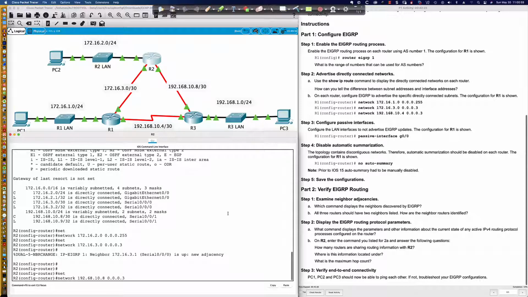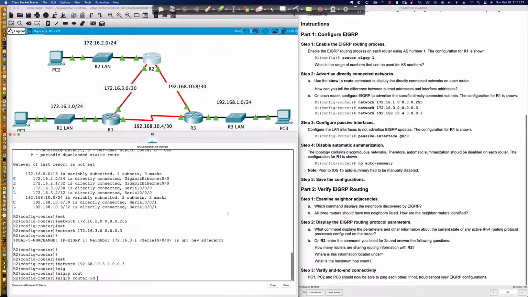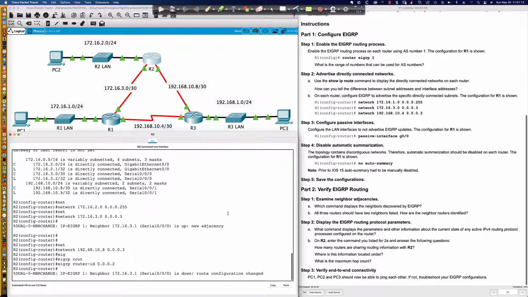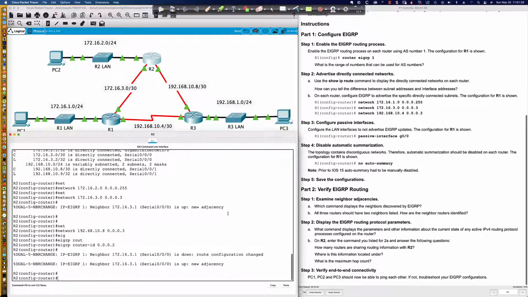And I'm going to detail, this is how they're going to show you how to do it in the Packet Tracer activities. I could throw my EIGRP router ID in here after the fact, right? And let's see what happens when I enter that. And I did that intentionally, right? We waited to set the EIGRP router ID until a neighbor adjacency between router 1 and 2 had formed, and look what happens. If I set or change the router ID, the EIGRP router ID, it will take the adjacency down, all the way down, and bring it all the way back up.